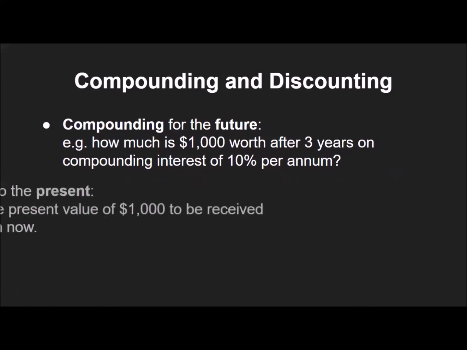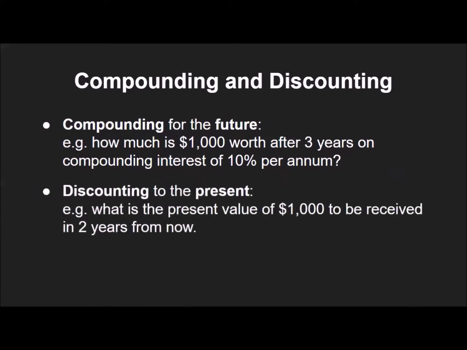What is discounting? Discounting is the process of calculating the present value of future cash flows. Discounting is used to answer questions like, what is the present value of $1,000 to be received in 2 years from now? Remember this, compounding for the future, and discounting to the present. We will go through some examples in the subsequent slides.